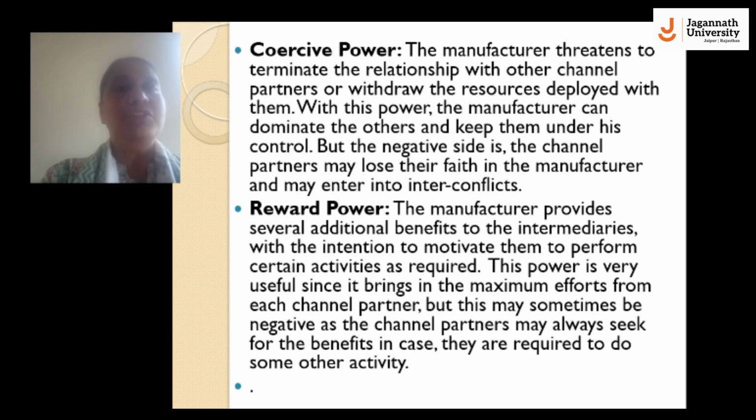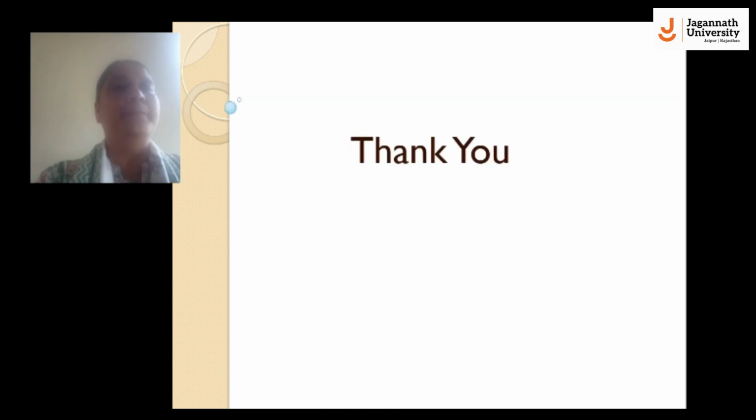Next is coercive power. The manufacturer threatens to terminate the relationship with channel partners or withdraw the resources deployed with them. In reward power, the manufacturer provides several additional benefits to the intermediaries with the intention to motivate them to perform certain activities as required.